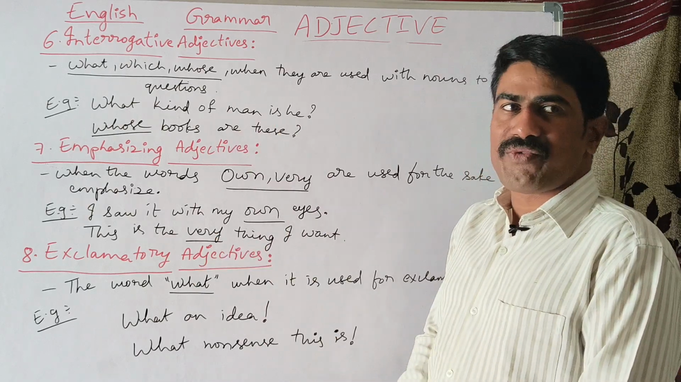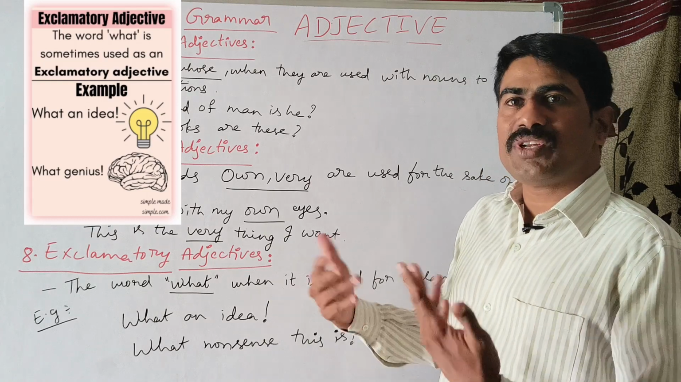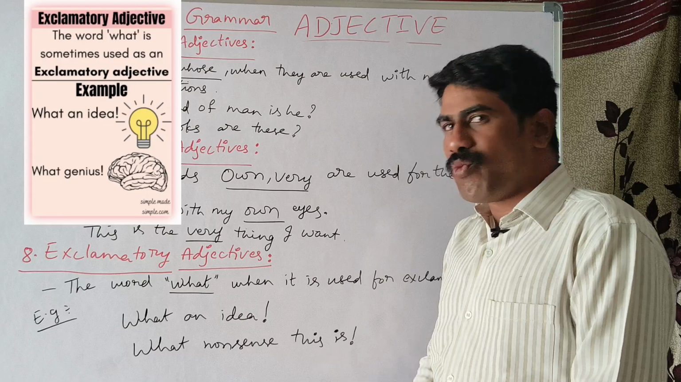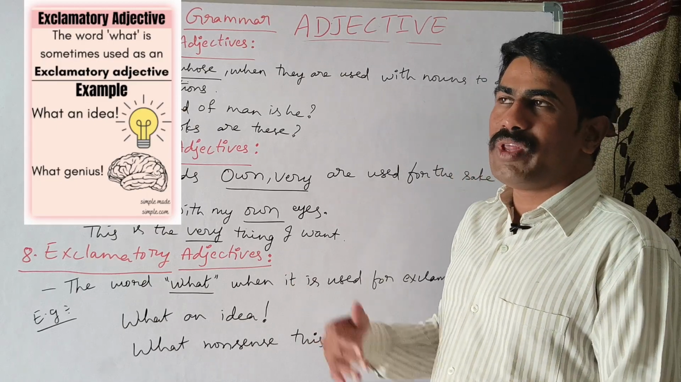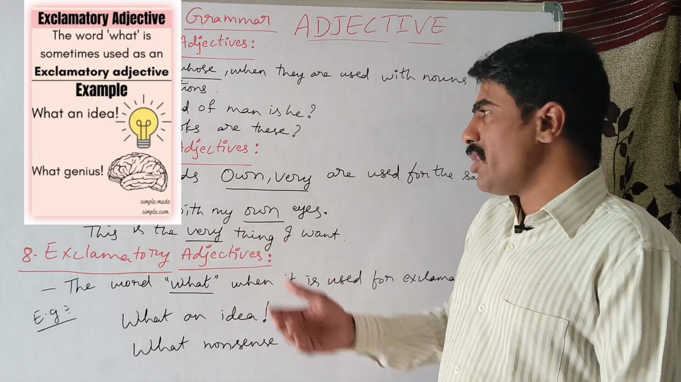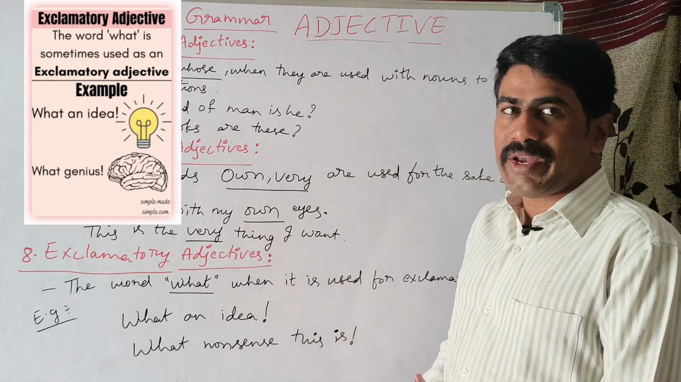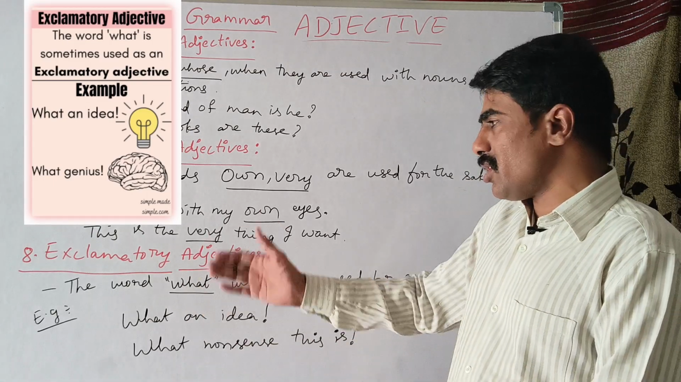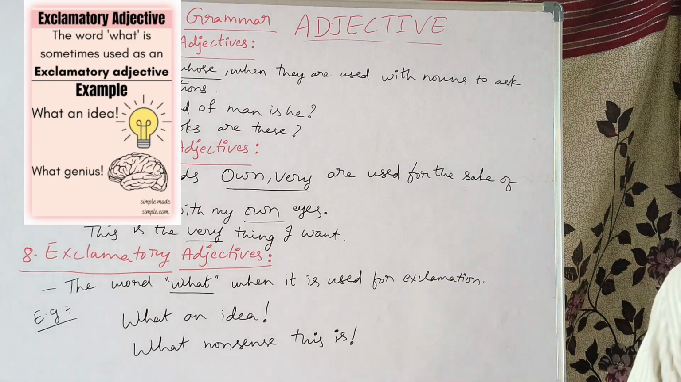And the eighth type of adjective is exclamatory adjectives. Exclamation is to show something for the emotions and the feelings. So the word what, when it is used along with a noun to show the exclamation, is called an exclamatory adjective. So, what an idea. What nonsense this is. These are the two examples that we can take for exclamatory adjectives.